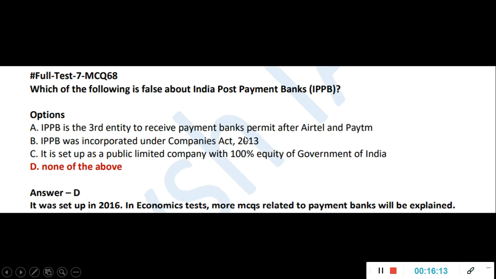All these I have done in detail in our economics test. I think 4 tests are there. For the 2022 batch, 5 or 6 tests will be there. And everything you need for your exam will be covered in the test series alone. You don't need to worry about anything else.